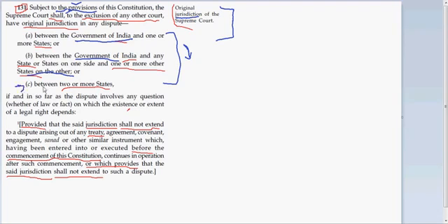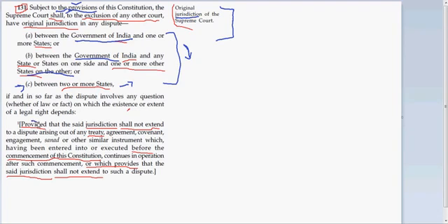Third, between two or more states. That means if there is any dispute between two states, like between Jharkhand and Bihar, in that case, the Supreme Court can give judgment on that dispute. Or there can be a dispute between three states, for example West Bengal, Jharkhand and Odisha. Even in those cases, the Supreme Court can give its judgment. Even that falls under the original jurisdiction of the Supreme Court.